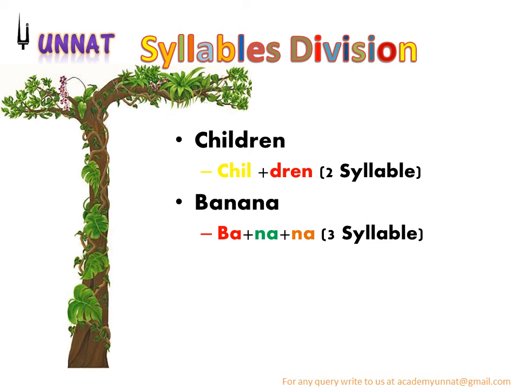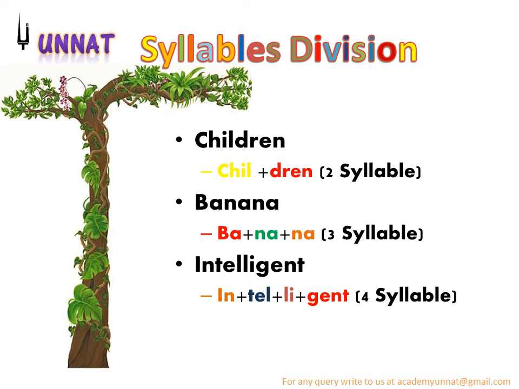A is repeated 3 times, right? Then we have intelligent. In, tel, li, gent, right? So 4 syllables are there. I in, right? TEL, E is a syllable. Then again LI, I is a syllable. GENT, E is a syllable.